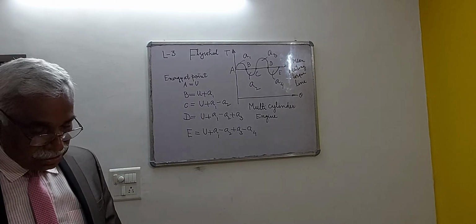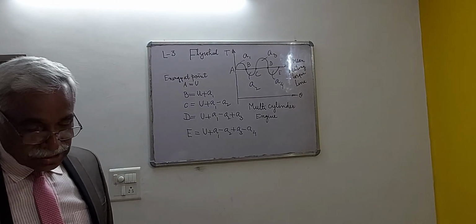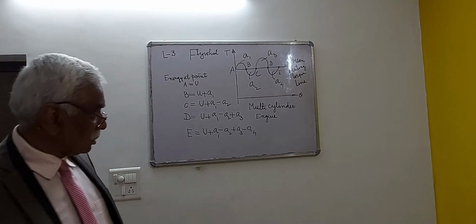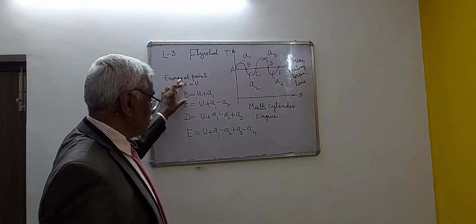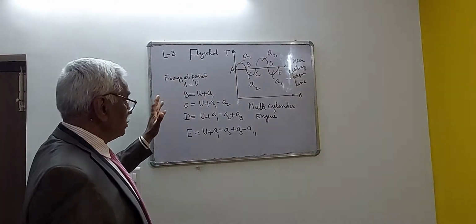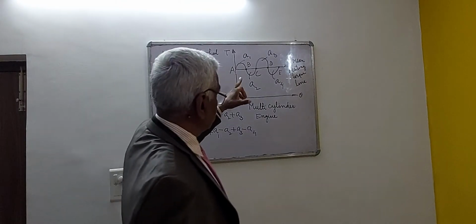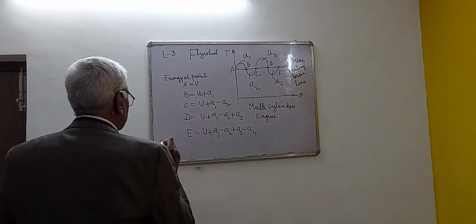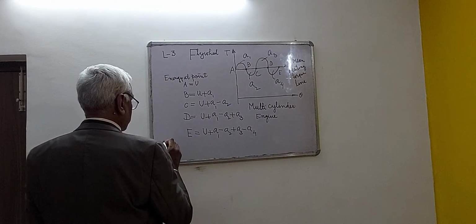The difference between the maximum energy between points A and E and the minimum energy lying between points A and E is known as the maximum fluctuation of energy.